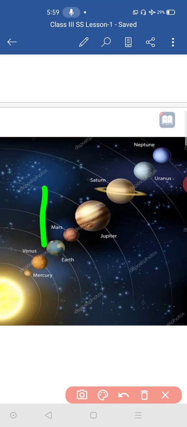Why? There may be human beings and animals on Jupiter, no? There may be on Saturn, no? There may be on Neptune, no? Why are they not there? Why are animals there on the Earth only? Can you guess? Yes, you are right. Our Earth has oxygen on it. Oxygen, what we are breathing daily. Every moment we need oxygen to breathe in and to breathe out. Oxygen is required to breathe in, so that oxygen is available on our Earth only.